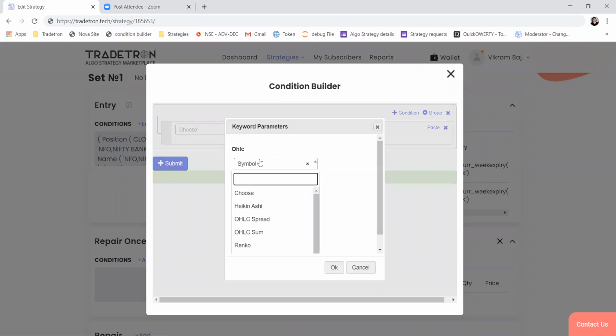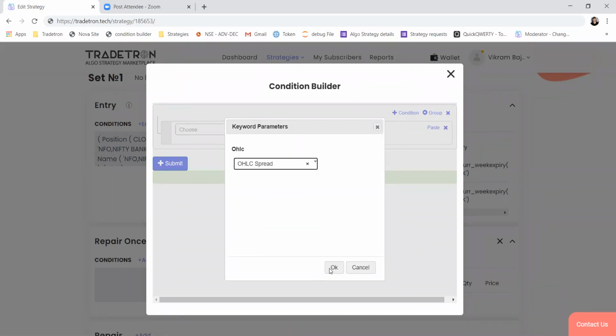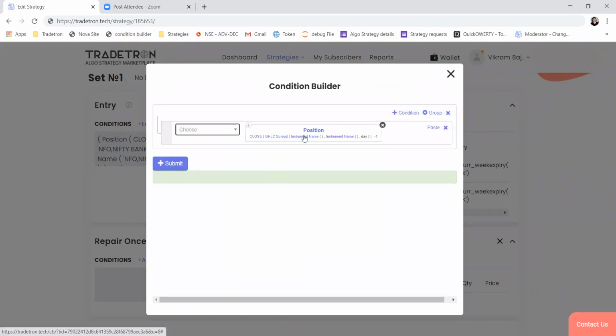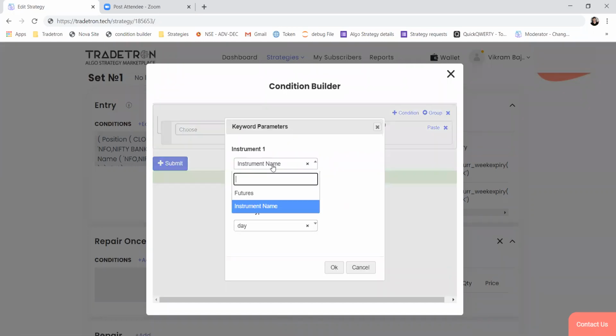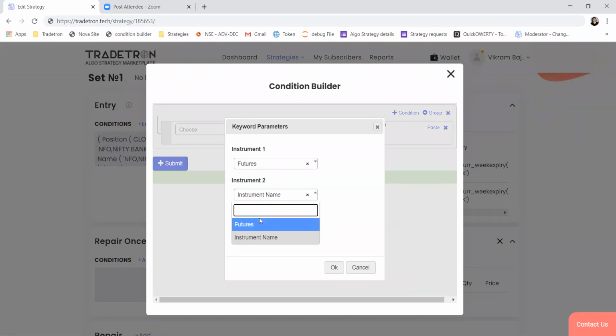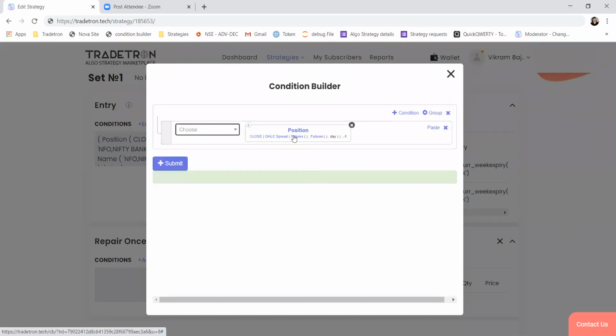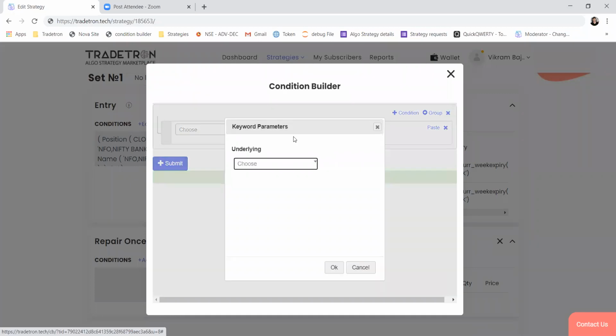So here, if you use OHLC spread, it will take a difference between the first and second instrument. So if I write Nifty futures here and Bank Nifty futures in the next cell, then it will find the difference between future price of Nifty and Bank Nifty.